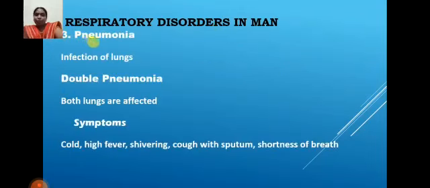And next one is pneumonia. Infection of the lungs is called pneumonia. Lungs are a paired structure, right? When both lungs are affected, we call it double pneumonia. What are the symptoms? Cold, high fever, cough and shortness of breath. These are the symptoms of pneumonia.